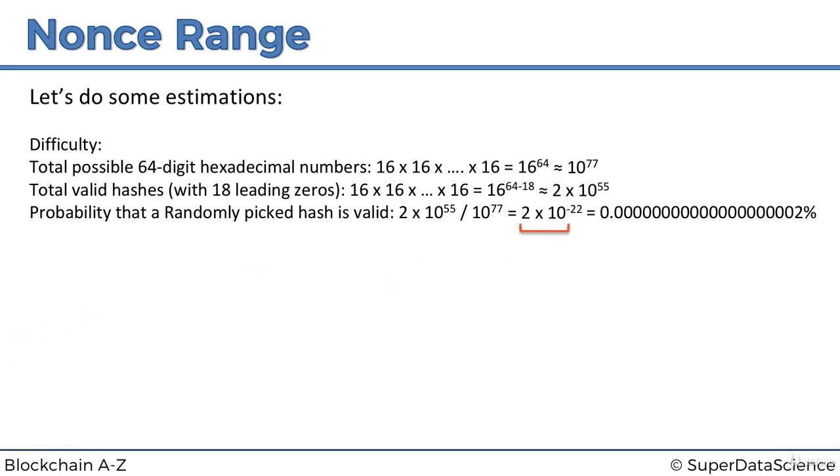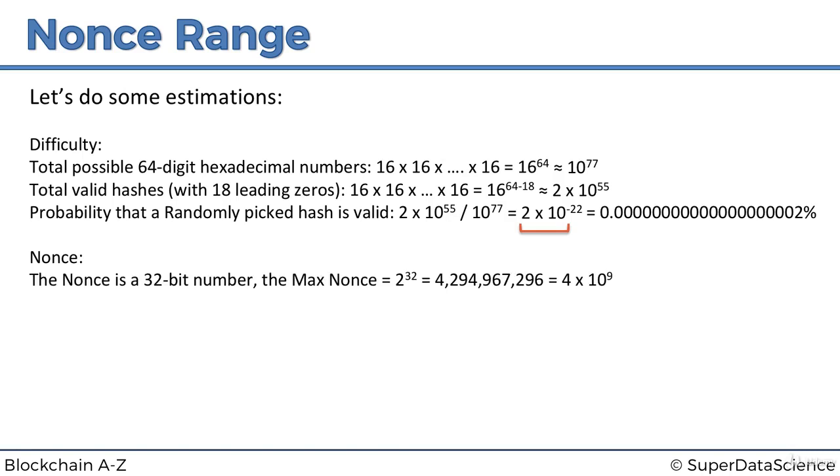Now for the nonce. So now we know additional information about the nonce. Let's plug it in here. The nonce is a 32-bit number. The max nonce is 2 to the power of 32, approximately 4 billion. So let's round it to 4 billion. And we'll underline that in green. And so this is the important part.